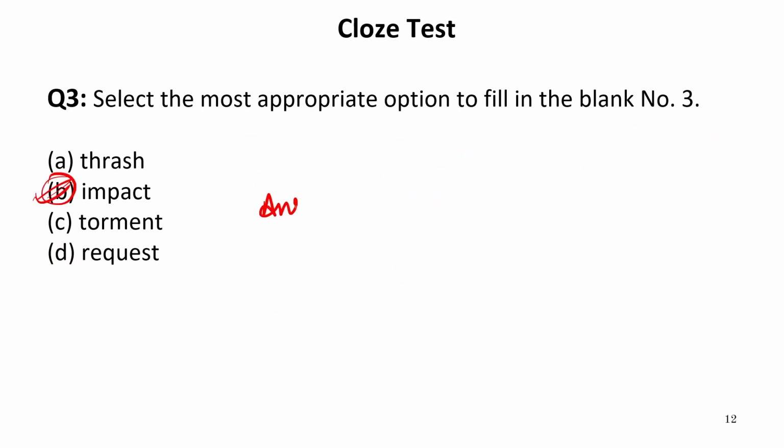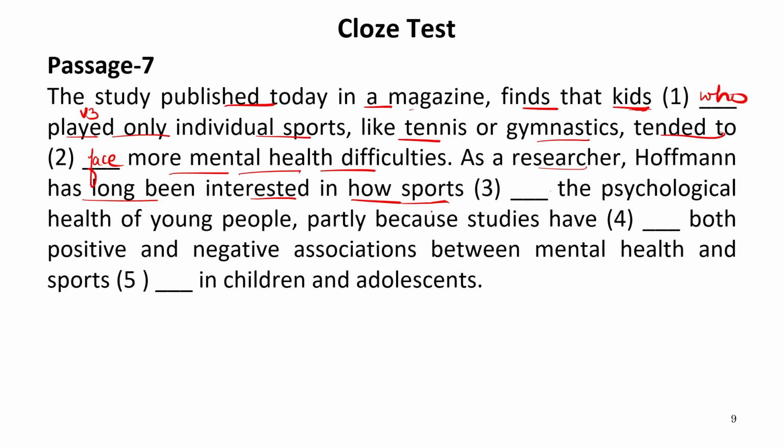So the correct word to be filled over here, which is suitable according to the sense of the sentence, is impact. Impact means influence. Now thrash is not a suitable word over here. Torment is again not suitable. So as a researcher, Hoffman has long been interested in how sports impact the psychological health of young people, partly because studies have dash both positive and negative.